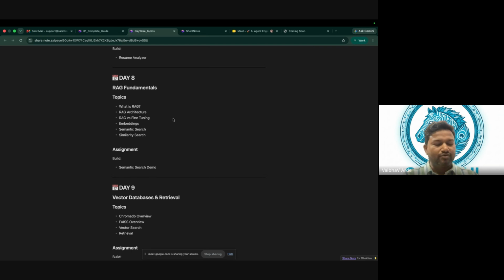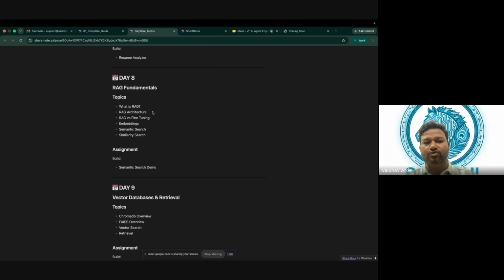Then if SBI wants to build AI agents, they have to give that data to the LLM. Does that make sense? Are they going to give that data to ChatGPT, which is available to the public? No, obviously not, right? So they will have their private area, or the infrastructure where their LLM is deployed, and only to that LLM the context will be given. I'm not even saying the complete data, only the context will be given, and that context will come from these RAG fundamentals or from the RAG pipeline.